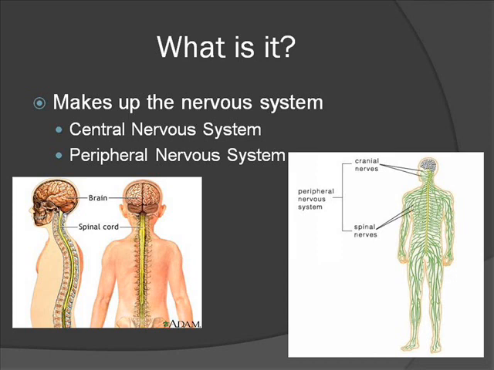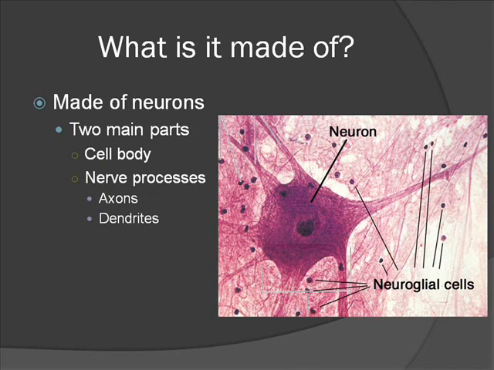Nervous tissue makes up the central nervous system and the peripheral nervous system. The central nervous system makes up the brain and the spinal cord, and the peripheral nervous system is made up of all the nerves outside this area. Nervous tissue is made up of neurons.